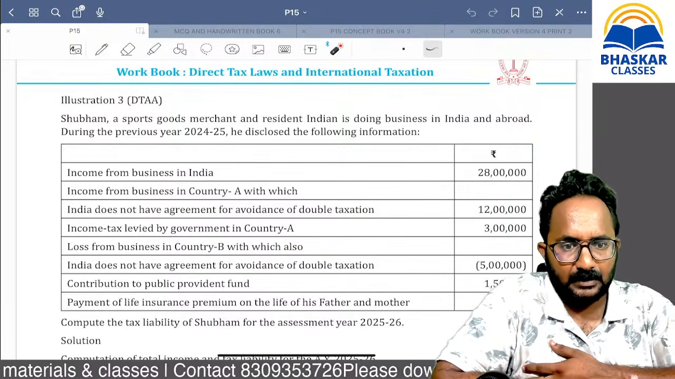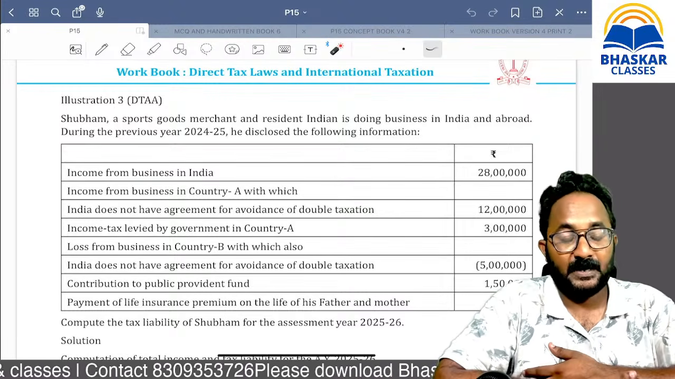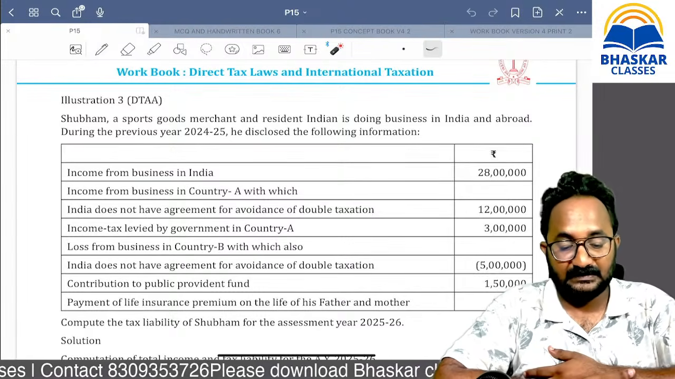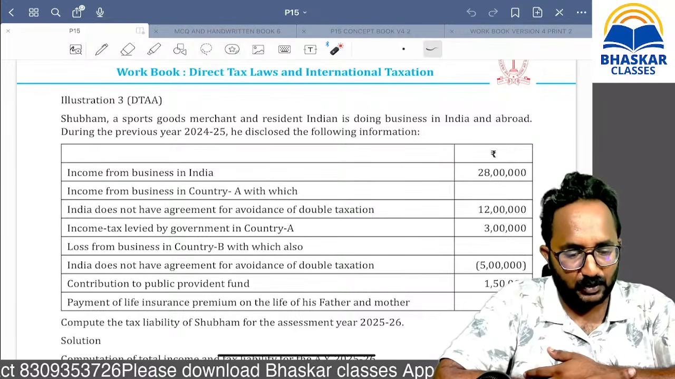Exactly. In the ordinary credit method, we are comparing the foreign tax, how much you paid, and the Indian tax on the same foreign income. Whichever is lower only, we are allowing it as a credit. Next.